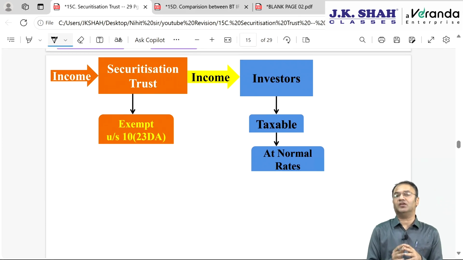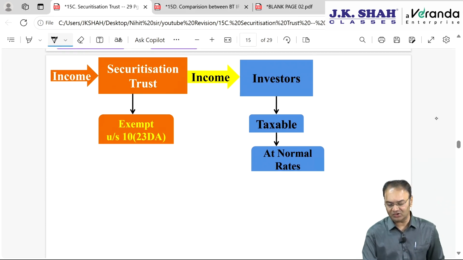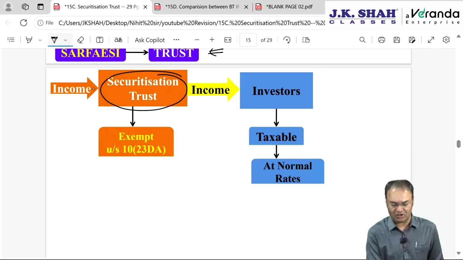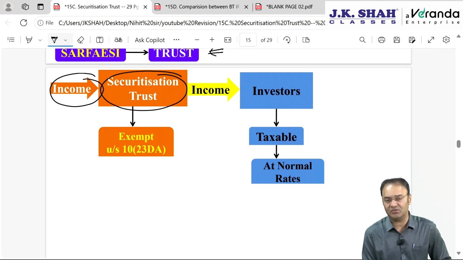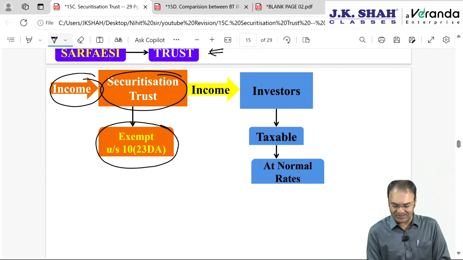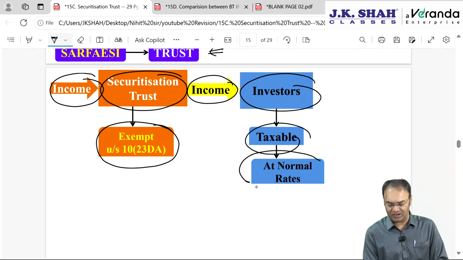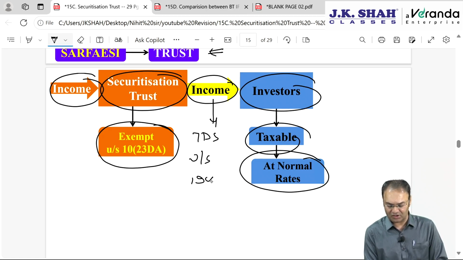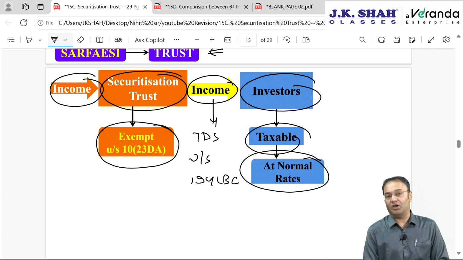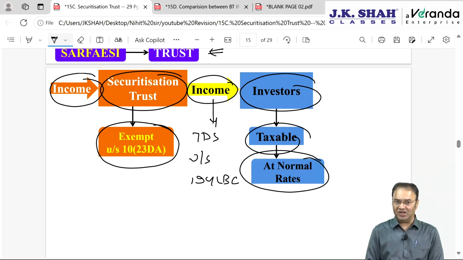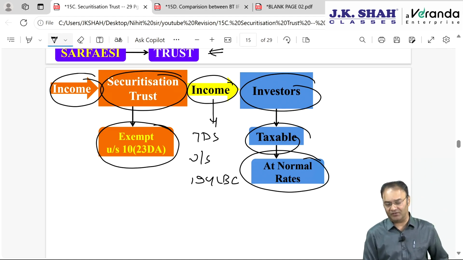TDS under section 194LBC. Who will deduct TDS? First of all, understand the securitization trust is the first person who has earned the income. For them, the entire income is exempt under whatever head it may be. When they pass on that income to us, that is the investors, in our hands it is taxable as per the regular rate. On this income, TDS will be deducted by the securitization trust under section 194LBC. For business trust it was 194LBA, investment fund 194LBB, securitization trust 194LBC.